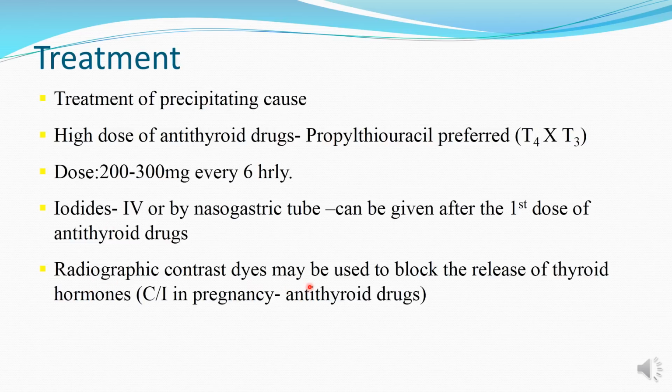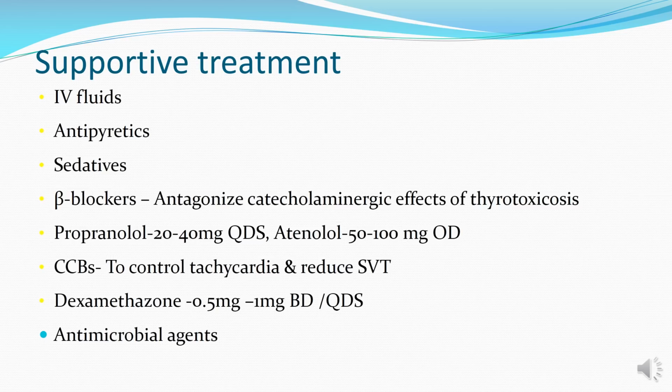Radiographic contrast dyes may be used to block the release of thyroid hormones, which contain iodine and act like iodides, but these are contraindicated in pregnancy, in whom propylthiouracil can be used. Supportive treatment in the patients of thyrotoxic crisis is given. IV fluids are given for dehydration as well as replenishment of the electrolytes and glucose. Antipyretics like paracetamol and cold sponging are done for hyperpyrexia. Sedatives are given to calm the patient and make him less irritable.